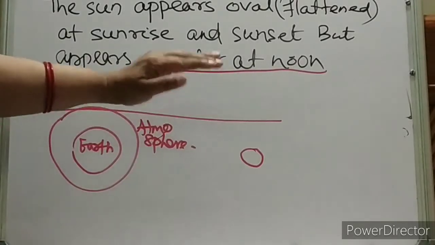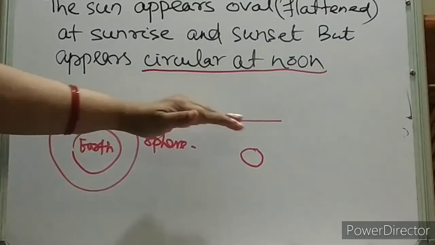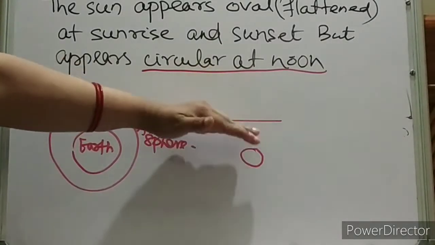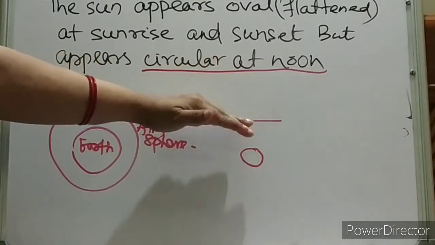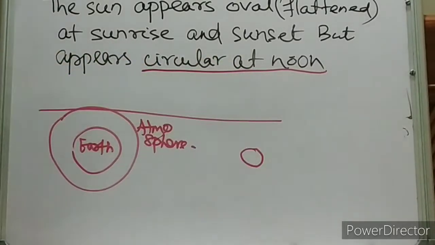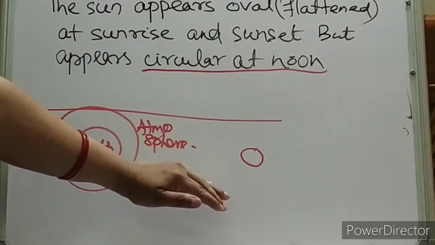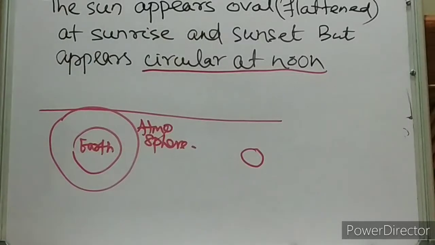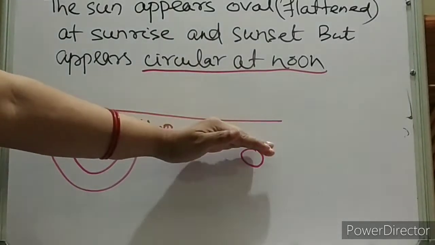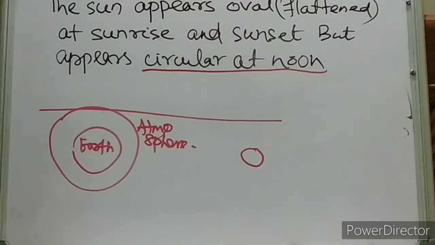As the effect, the apparent shifting of the position, is strongest just near the horizon, that means when an object is lower in the sky, the shifting of the position of the object will be more. The shifting of position of the object will be more as we go lower in the sky.